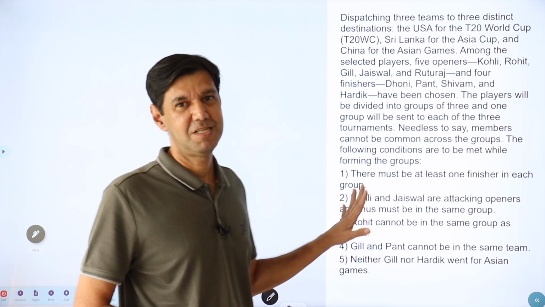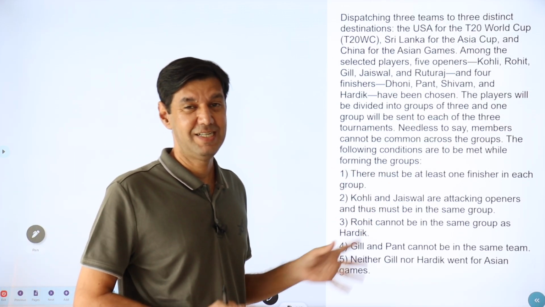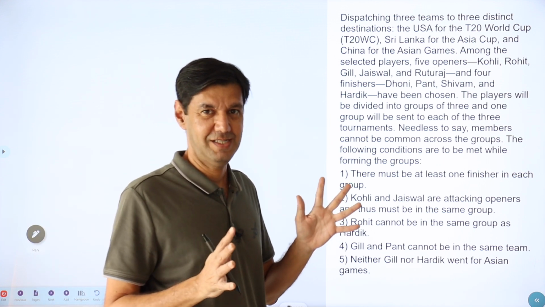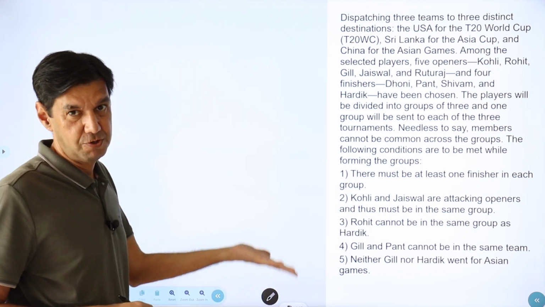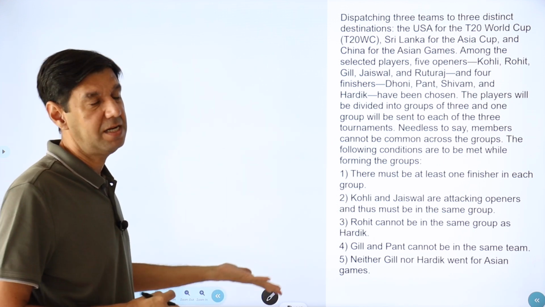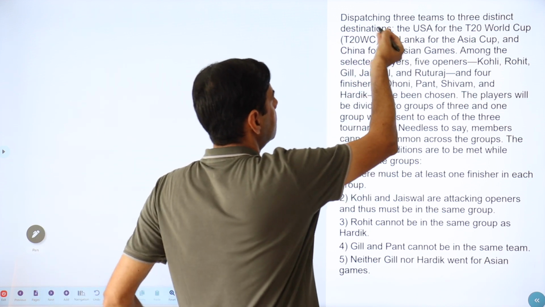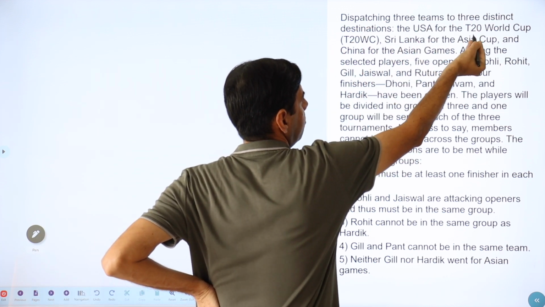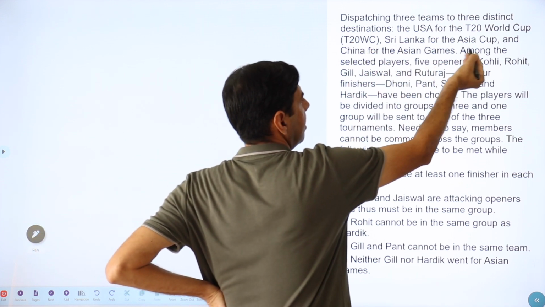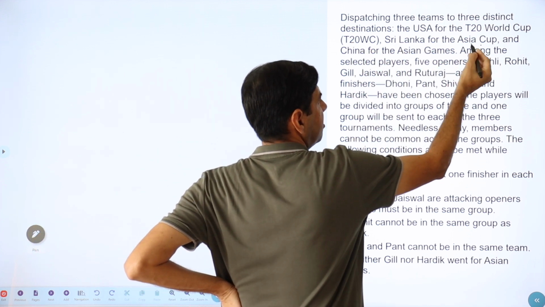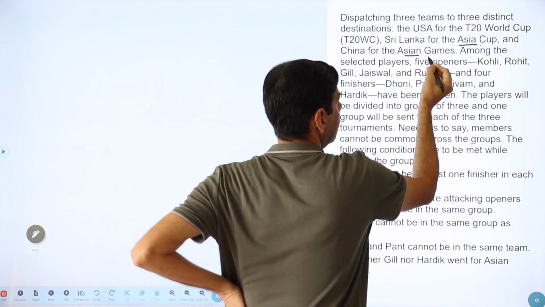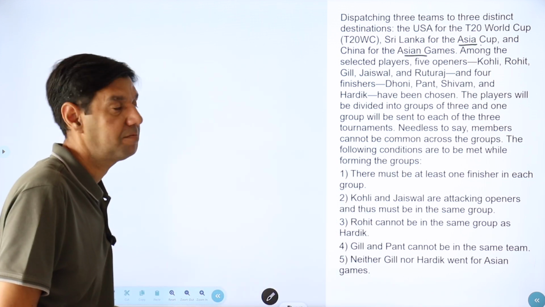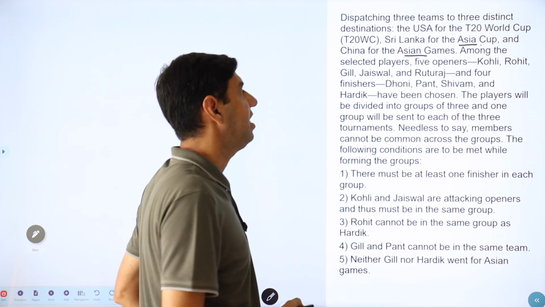This set may seem simple, but when you try it, it decently confuses one. And one might get quite a few wrong answers, or one might spend a lot of time. So let's see, we have to dispatch 3 teams to 3 destinations: USA for T20 World Cup, Sri Lanka for Asia Cup, China for Asian Games. Both have this word Asia, and that leads to quite some confusion. So you need to be very careful.